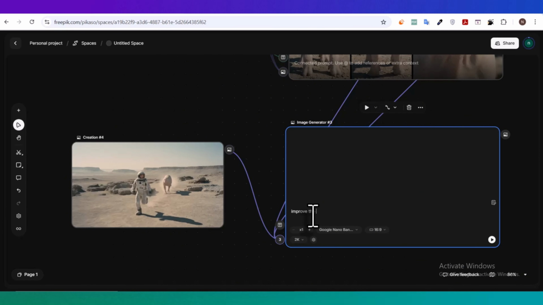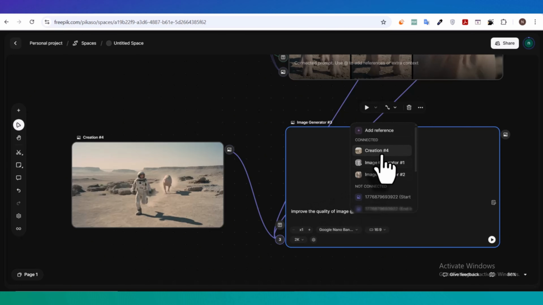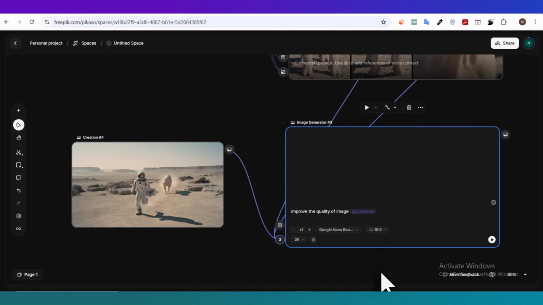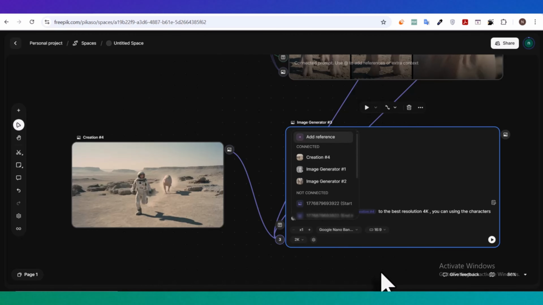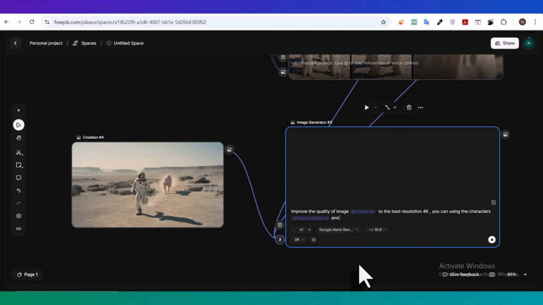After that, connect this image to your image generation node and choose Nano Banana as the model. Then connect the character sheet of the female astronaut and also the character sheet of the alien creature. Now in your prompt, tell Nano Banana to upscale the image to 4K and to use both character sheets as spatial reference guides so the identities stay consistent. Then hit Generate. And just like that, you'll get the final frame, now rebuilt in much higher quality.